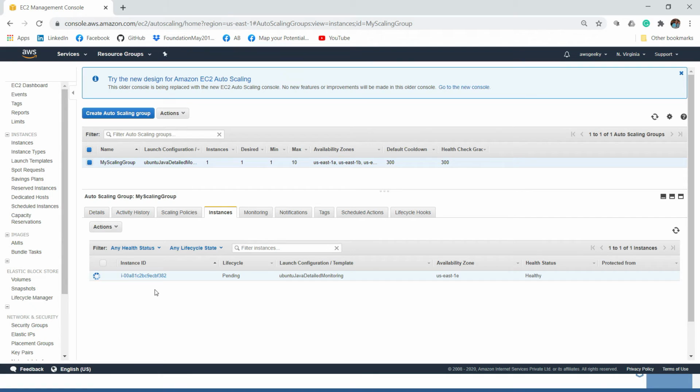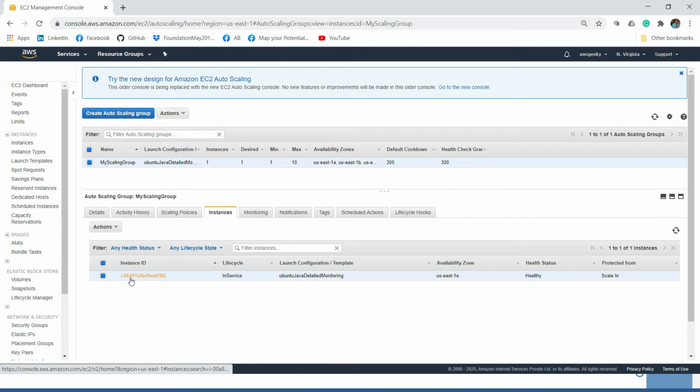As soon as this is ready, we will log in and check whether Java has already been installed, because when we created this autoscaling group with the template, we used an AMI image which we have created, which has Java already built in. So we will first check that condition. Let us wait for some time until this status is changed.